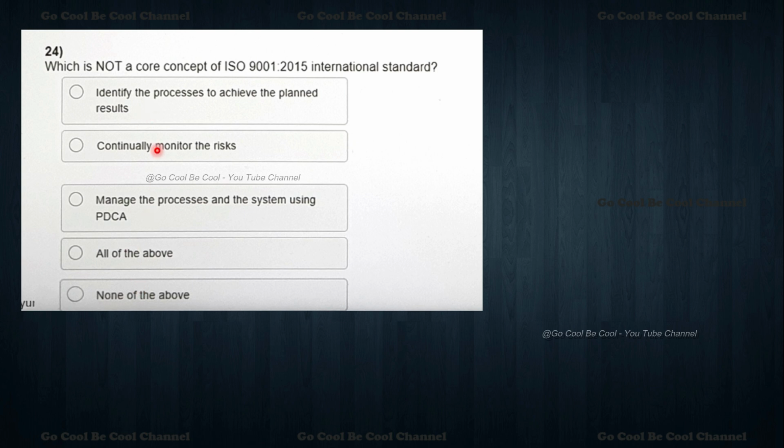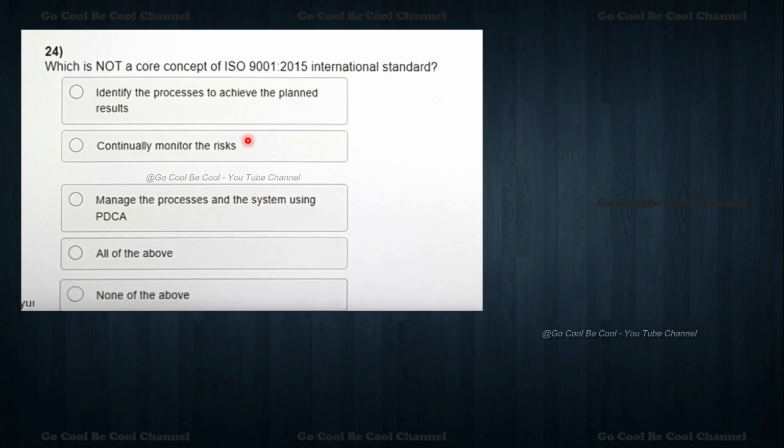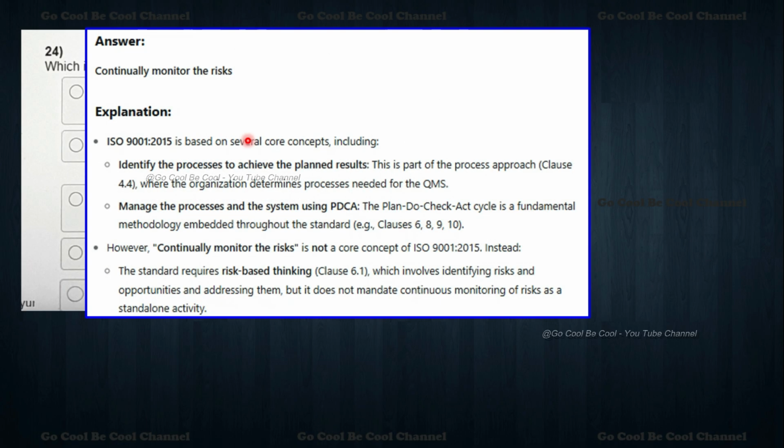Okay, some confusion is possible. This question itself is a negative, so the option given is not under the concept of 9K. That is supposed to be continually monitor the risk. The risk is not for monitoring purposes. Now we have to resolve the risk. Risk mitigation is one of the main areas.